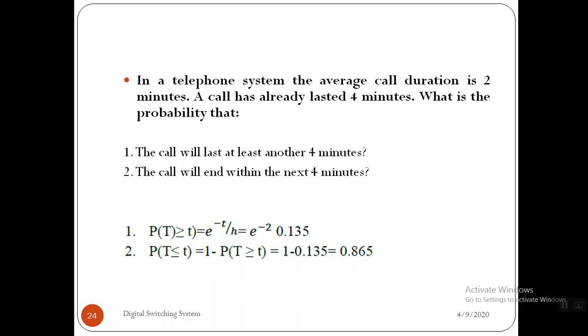So that is 0.865. The second one, the probability that the call will end within the next 4 minutes, is 0.865. So this is how to solve the probability examples, right?